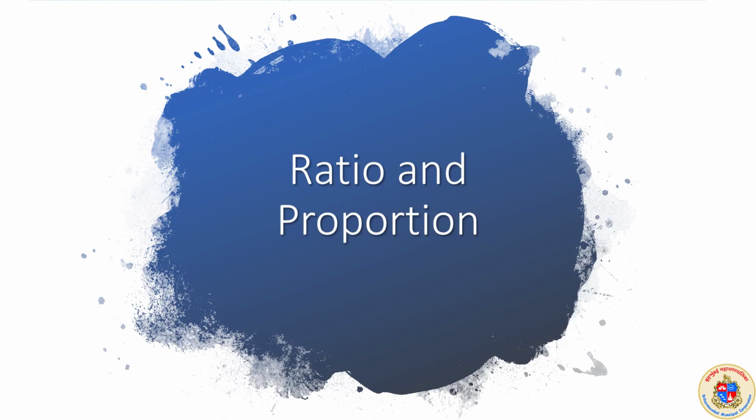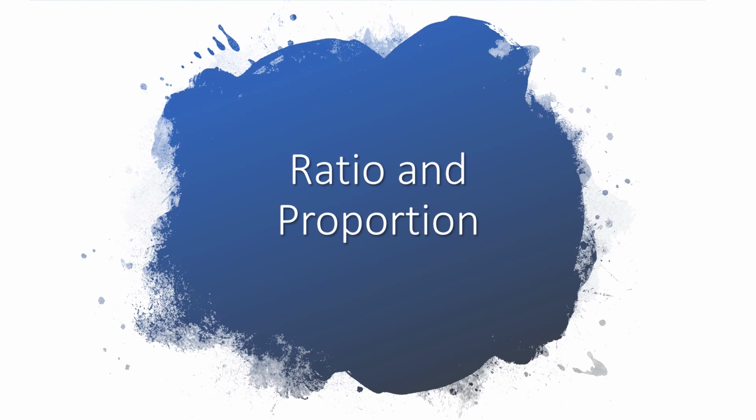Dear students, the topic is ratio and proportion, which is not a new topic but very familiar to you. Especially the concept of ratio is learned already. But a little more information about the concept of ratio and proportion is given in this chapter. We know that whenever we hear the term ratio, two numbers come to our mind.